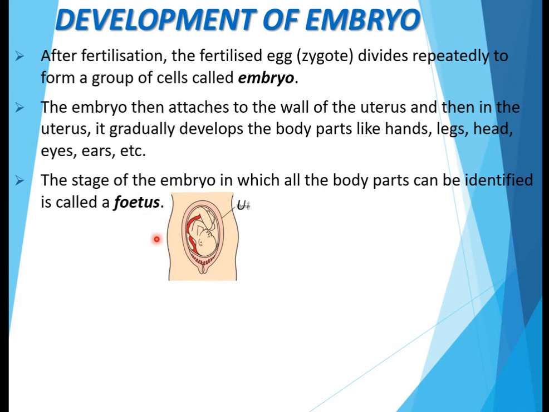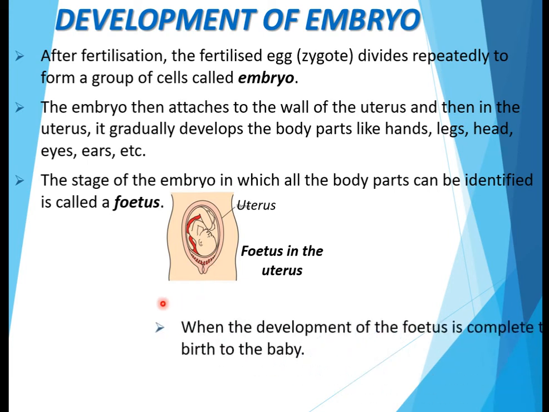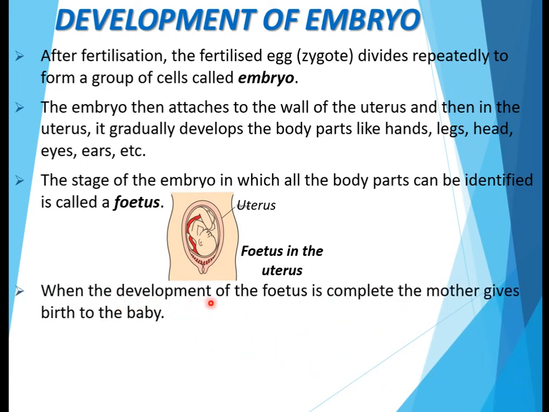In this diagram, you can see the fetus which is in the uterus, and all the body parts here can be identified. So this is that stage of the embryo in which the body parts can be identified. When the development of the fetus is complete, the mother gives birth to the baby.